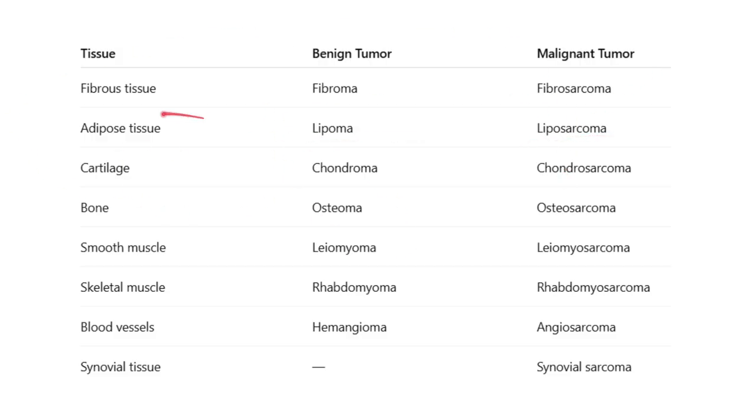As you can see when you read these, the benign tumors often end with the word oma. Look here: fibroma, lipoma, chondroma, osteoma, leiomyoma, rhabdomyoma, hemangioma. But the malignant tumors end as sarcoma: fibrosarcoma, liposarcoma, chondrosarcoma, osteosarcoma, leiomyosarcoma, rhabdomyosarcoma, angiosarcoma, and synovial sarcoma.